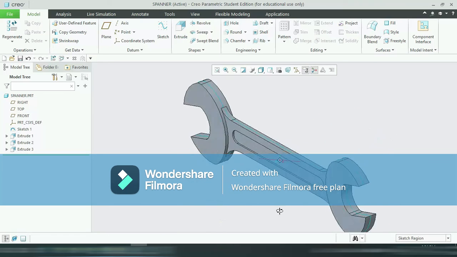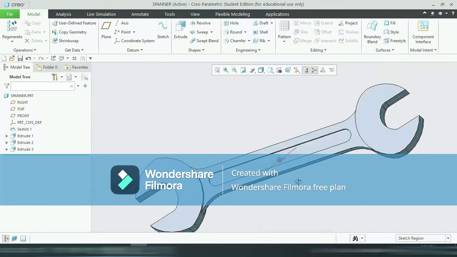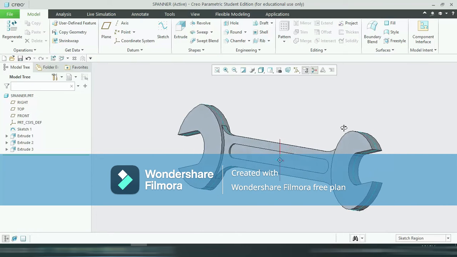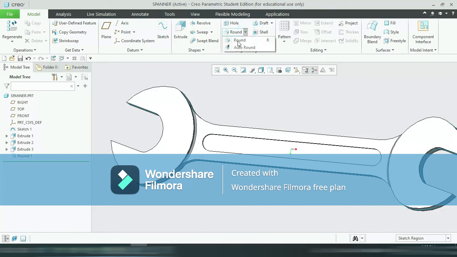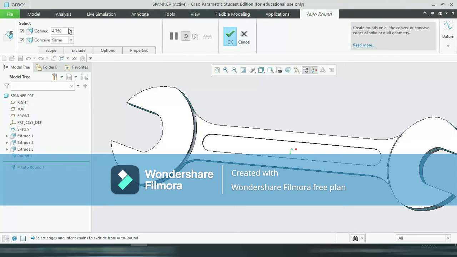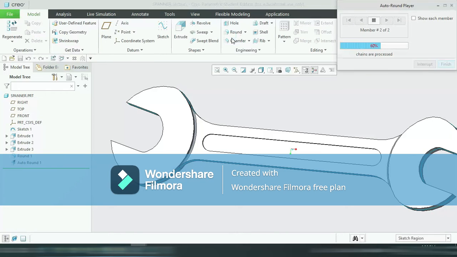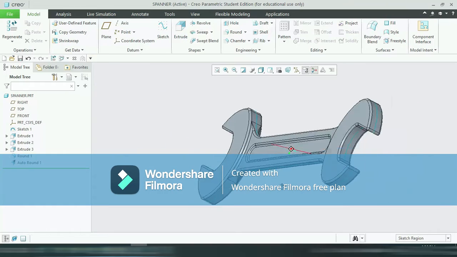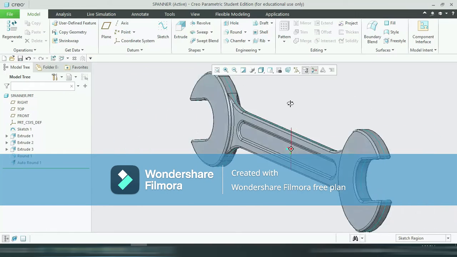Okay, so this is our spanner, and the only remaining part is to take a round. So I am doing auto round here. Again, here I will select radius 2 and say okay. So this is our spanner.